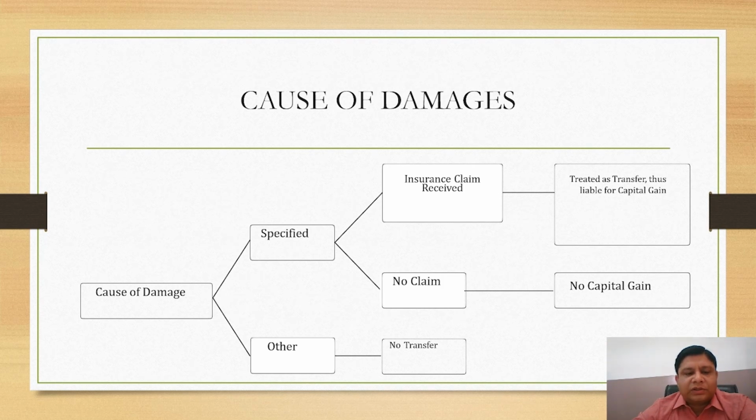Causes of damage. As we see in this diagrammatic representation, cause of damage may be specified or other. If it is specified, insurance claim received or no claim received. If insurance claim received, treated as transfer, thus liable for capital gain. If there is no claim, then no capital gain. Causes of damage other than specified damages, then in that case no transfer. So only in the case of specified damages, if insurance claim received, then that income will be treated as transfer and liable for capital gains.